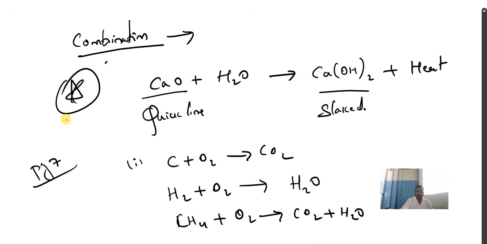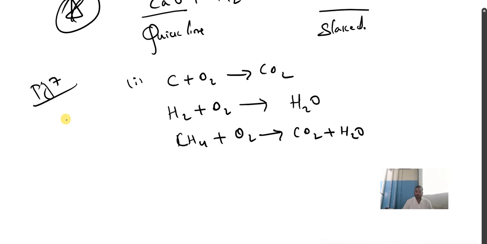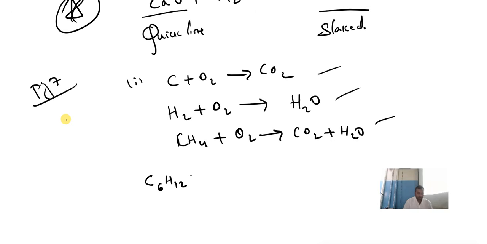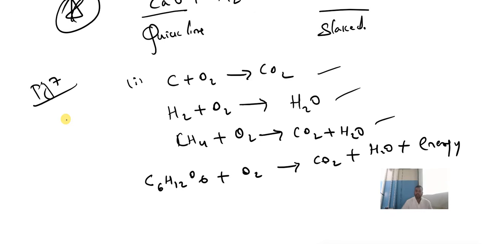Again, I am repeating. Burning of coal, formation of water, burning of natural gas, and even glucose C6H12O6, when it reacts with oxygen, gives carbon dioxide, water plus energy. Can you see these reactions? So these are all examples of combination reaction.